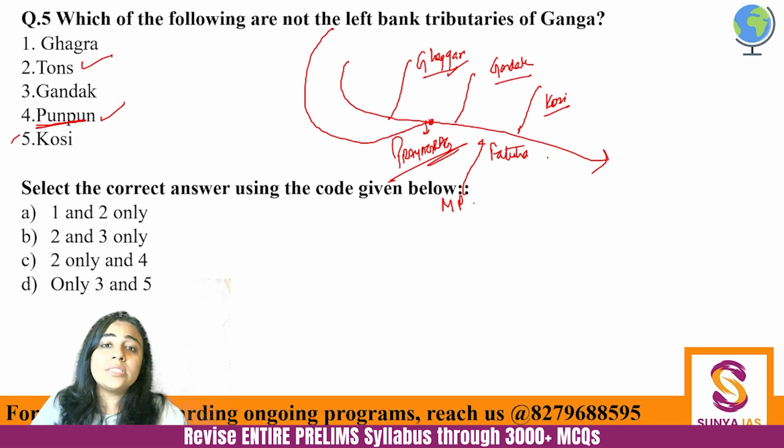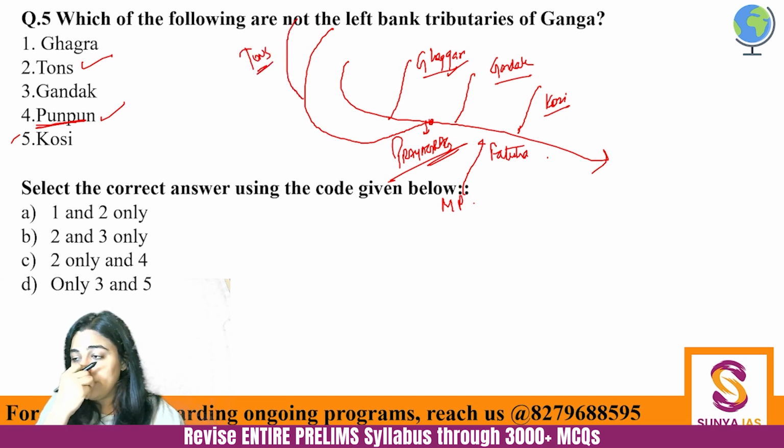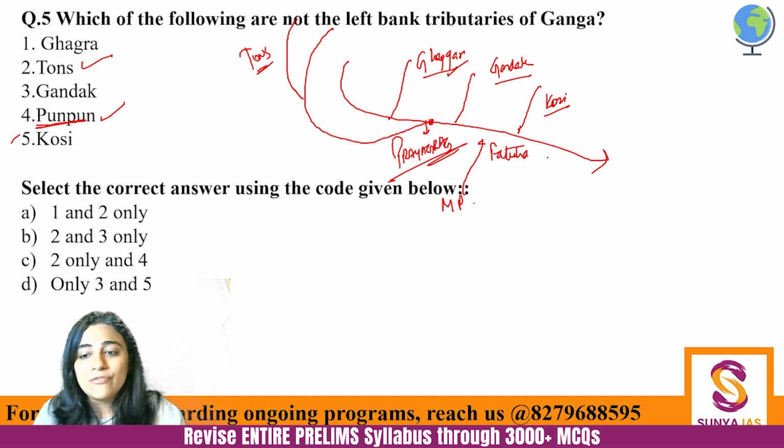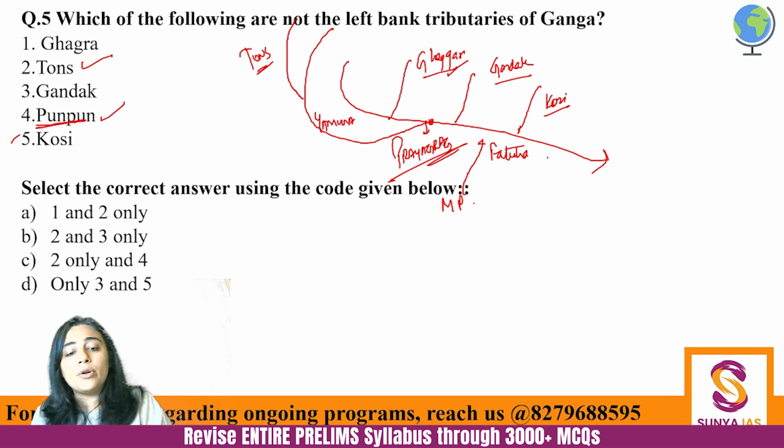Okay. So the thing is that Yamuna has a tributary which is river Tons, and this Tons is very important. You would be thinking why this particular river, such a small river, is being asked. Actually, it's not a small river. Tons river in itself has more water than Yamuna. Okay. So Yamuna is there, Tons has more water than Yamuna. So very important river, and that's why it is being asked also.